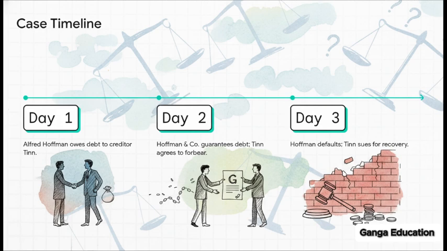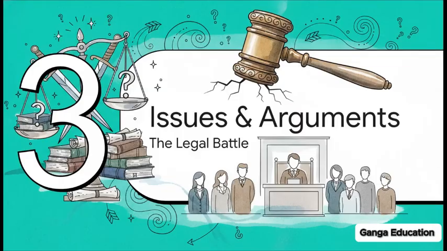But then, day 3 rolls around, and guess what? Hoffman Co. also fail to pay. Naturally, Tinn sues Hoffman Co. to recover his money. Sounds like a straightforward breach of promise, right? But legally, it's an absolute minefield. Which brings us to the legal issues and arguments. Let's look at the legal provisions and see how this simple conflict actually turns into a major question of law.